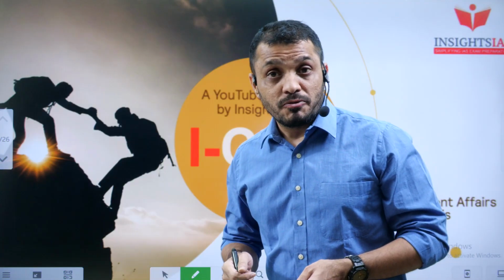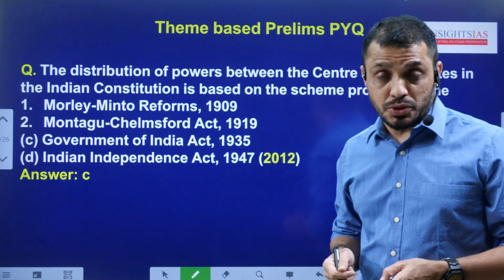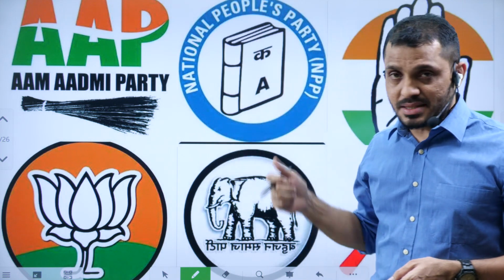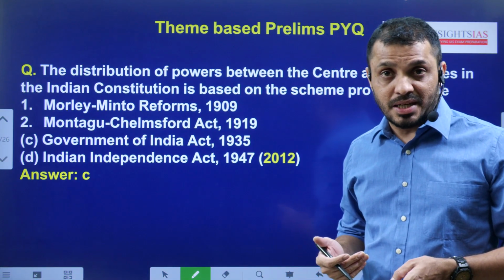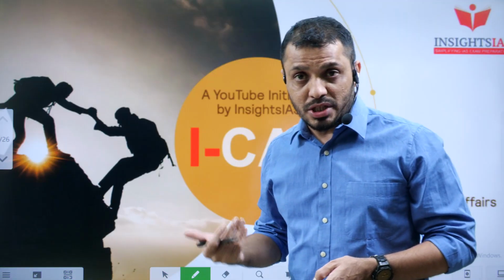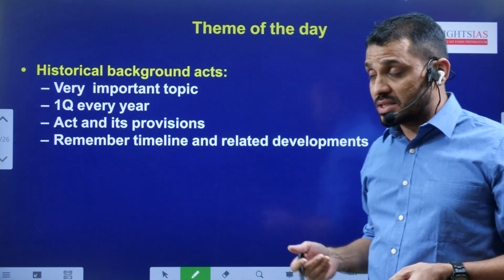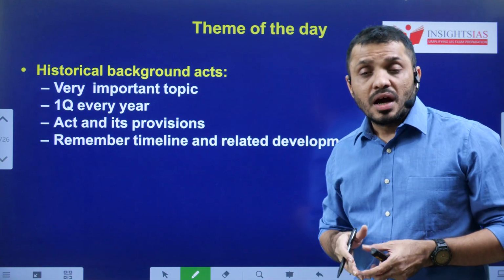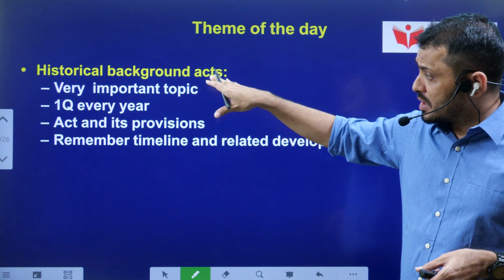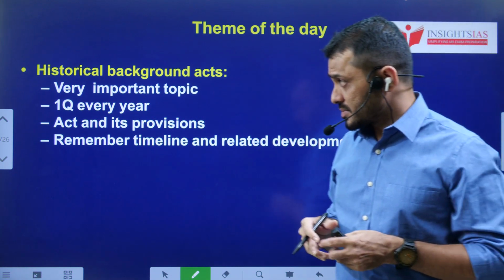In today's video, we are going to discuss two issues. Mainly, one is regarding the political parties and the symbols and how ECI will regulate such a thing. And the second one we are going to discuss is stubble burning. Before we discuss these two issues, first let us focus on today's theme of the day. Today's theme of the day is the historical background of the Indian Constitution.